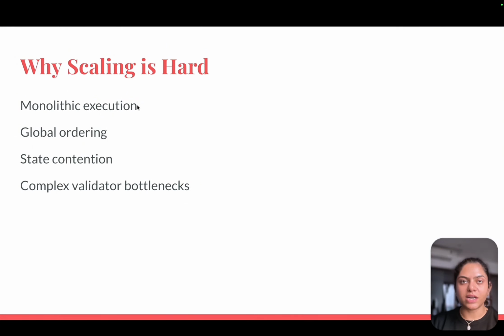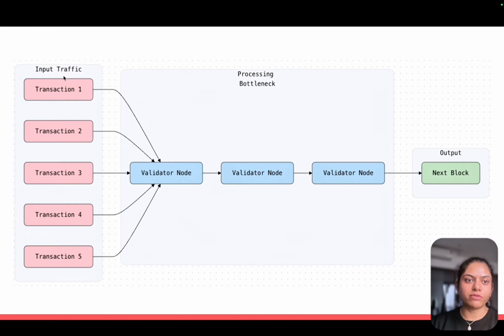So why is scaling hard? Scaling is hard because you have monolithic execution and global ordering, where every transaction must complete in order. Validators keep getting bottlenecked and the global state keeps getting bigger. State contention and bottlenecked validators. This is why scaling a blockchain isn't as simple as adding more nodes. So how does that work? Input traffic 1, 2, 3, 4, 5 goes to a validator node, which is the processing bottleneck: one transaction, two transaction, three transaction, then the next block comes out as output, and then another transaction is picked up, and then the next block comes, and it works like this.